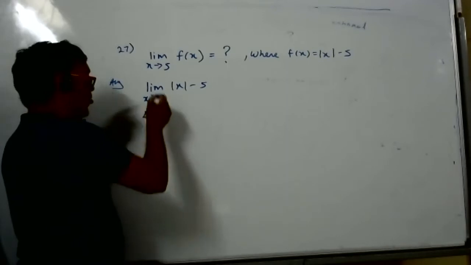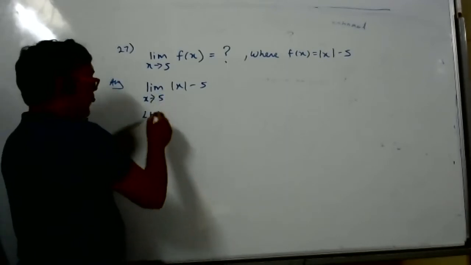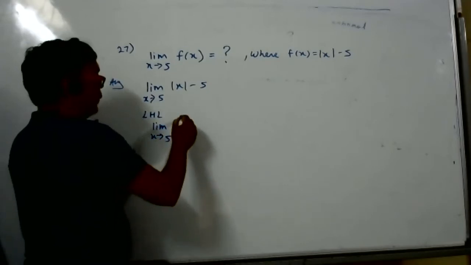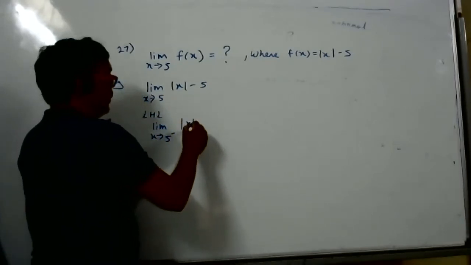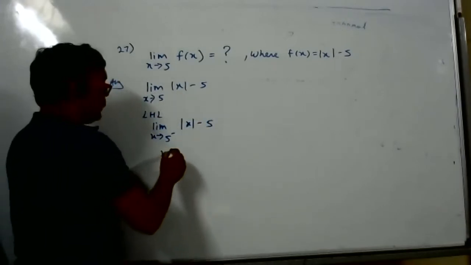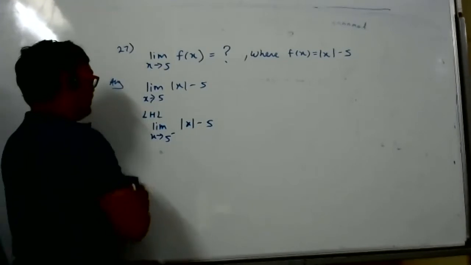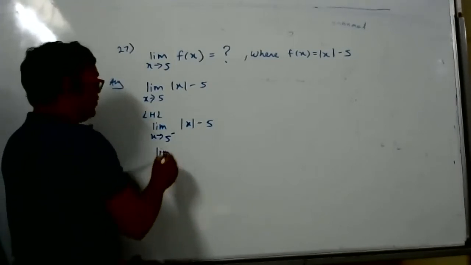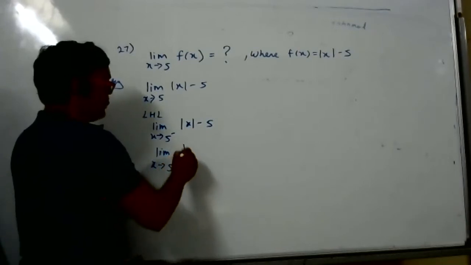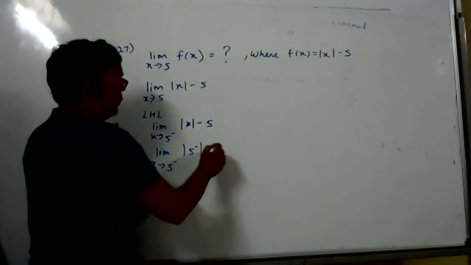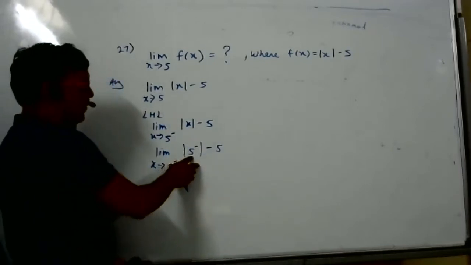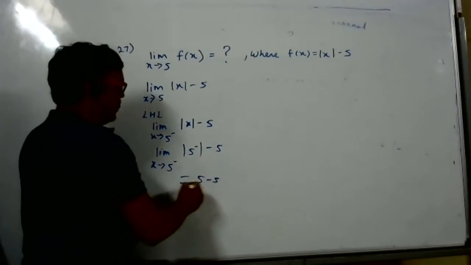Here no problem. The left hand limit: limit x tends to 5 minus, mod x minus 5. So what is mod of 5 minus? 5 only. 5 minus 5, 0.